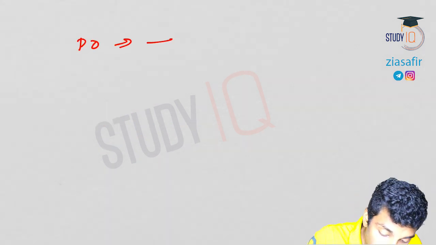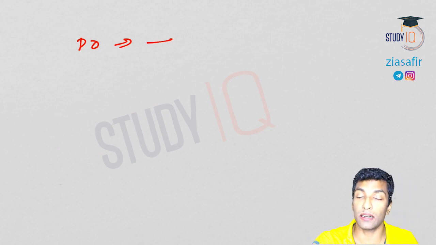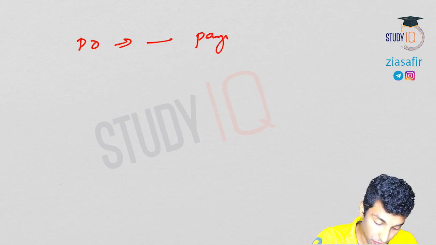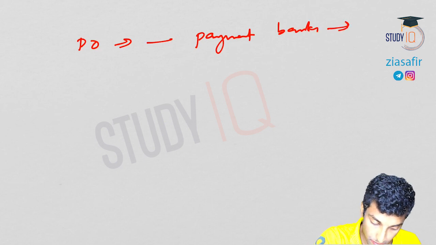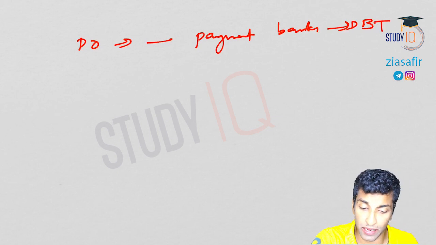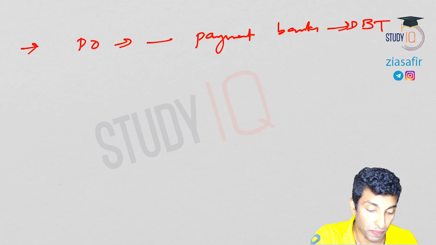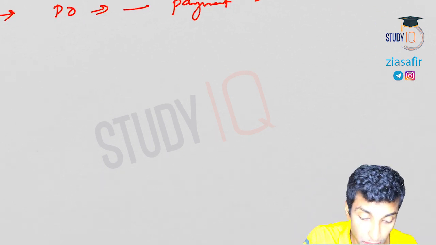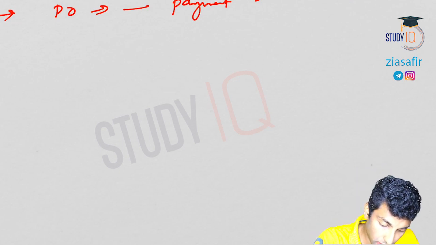Okay. The next recommendation, post offices to be developed as payment banks to facilitate the implementation of DBT, direct benefit transfer. I'm not writing it completely, I'm just writing the keywords so that you can complete your notes. So post offices to be developed as payment banks to implement DBT completely. So DBT was started in which year?